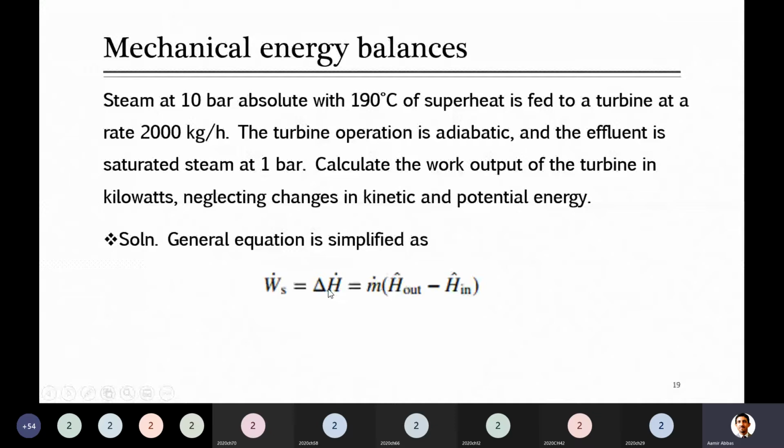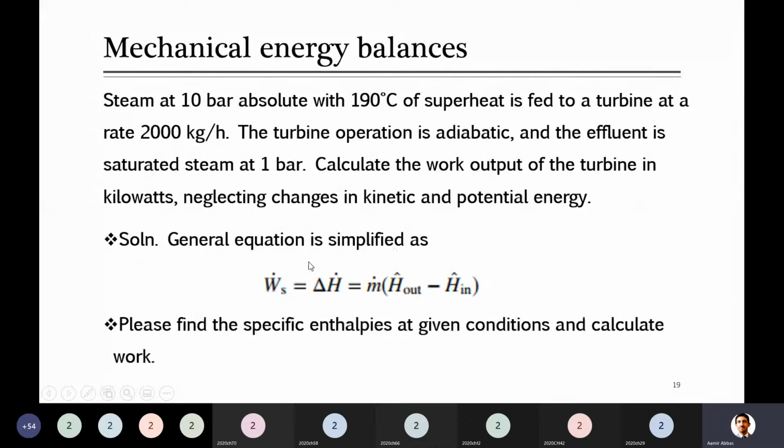It is equal to delta H. It will be there because change in temperature and pressure is taking place, so delta H accommodates that. But there is no kinetic and potential energy change. He already said here kinetic and potential energy are negligible, so your equation is just reduced to this form. Again, because this is related to superheated steam, just skip it. Otherwise you can directly see this example in the book. He has provided the enthalpies at these given temperature and pressure for superheated steam, so just use them directly after looking from the book and solve this.